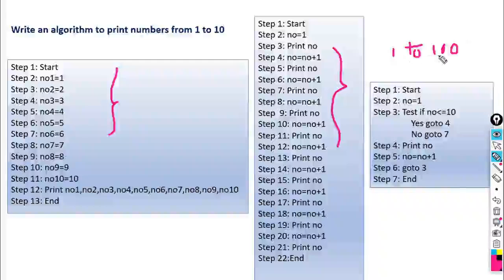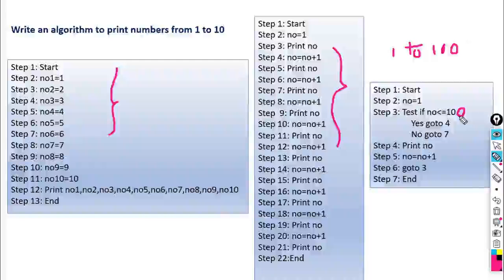1 is the lower bound. 100 is the upper bound. Then how can we change this? Start is there. NO is equal to 1, so the lower limit is the same. Here within step number 3, the change we have to make is test if NO is less than or equal to 100. Because we are going to print values from 1 to 100, we can write the condition like this: NO less than or equal to 100.